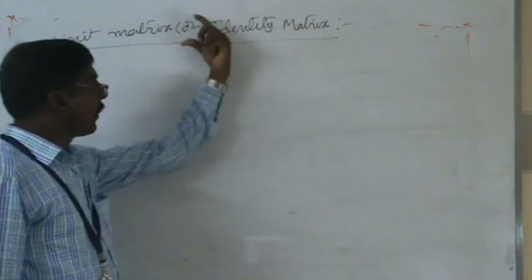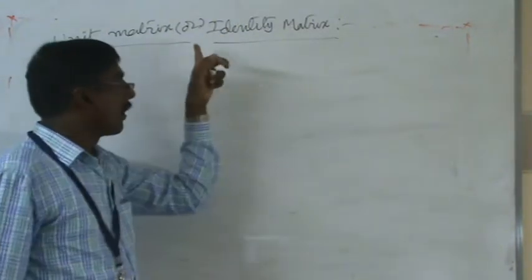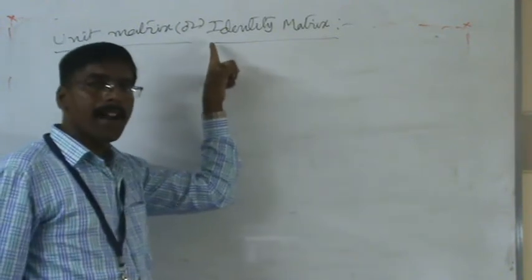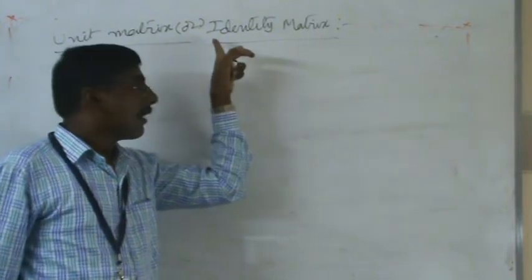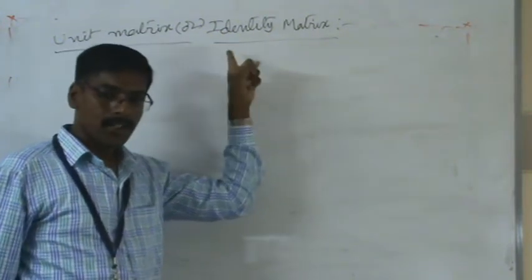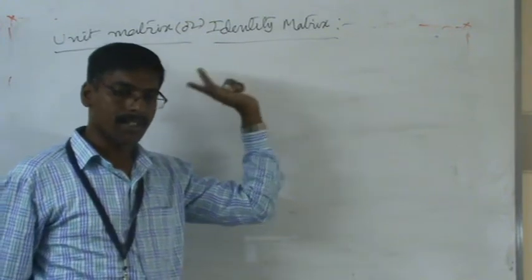What is the definition of unit matrix or identity matrix? Compulsory, a unit matrix or identity matrix should be a scalar matrix, or it should be a diagonal matrix. Both are the same.